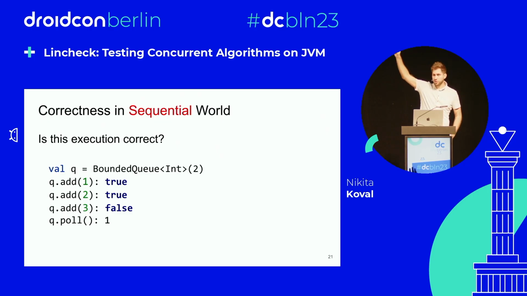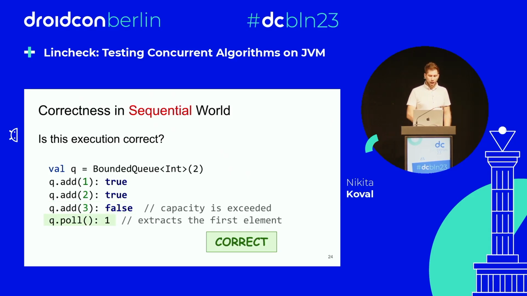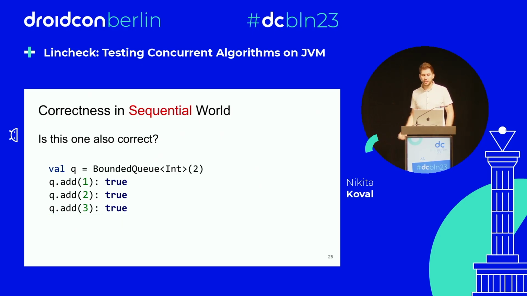Yes? No? Who thinks yes? Yeah, of course it's correct, because that's how the bounded queue should work. Here we return false because the capacity is exceeded, and in poll we extract the first element. So everything is fine.